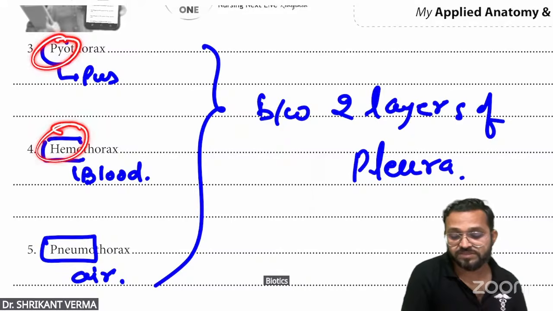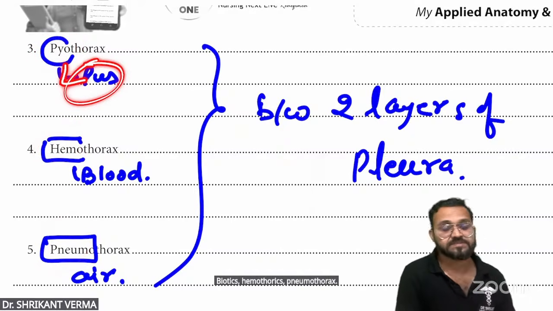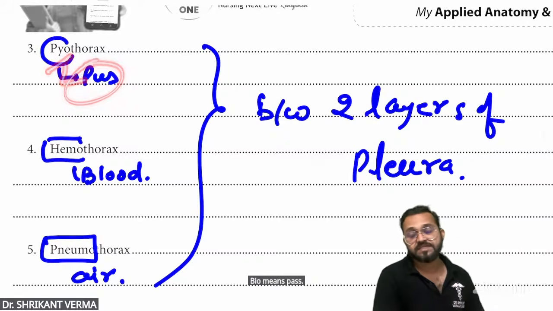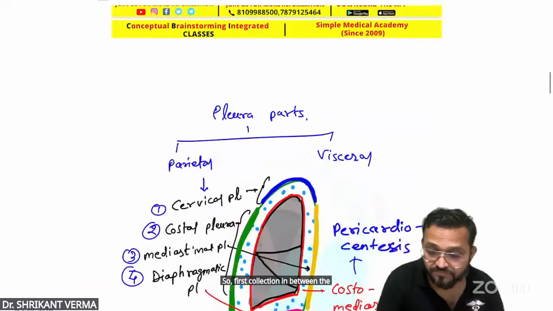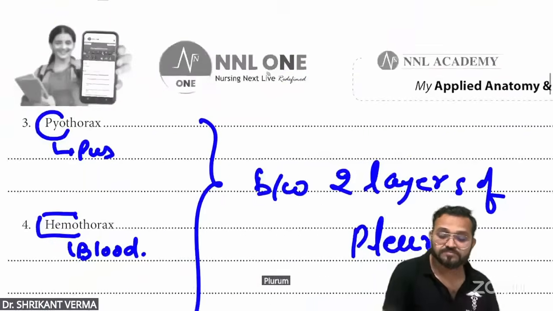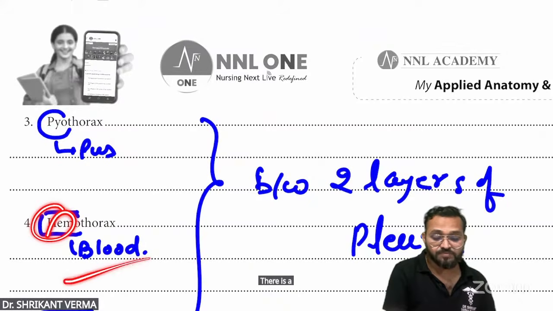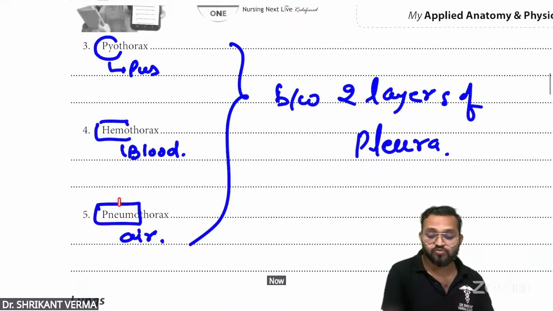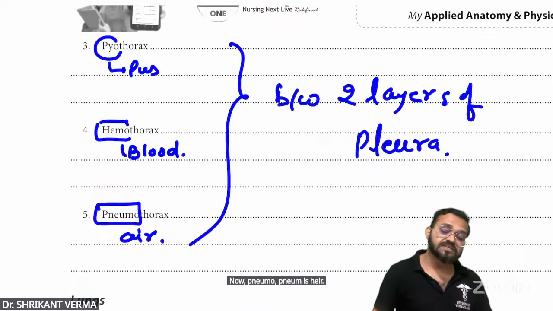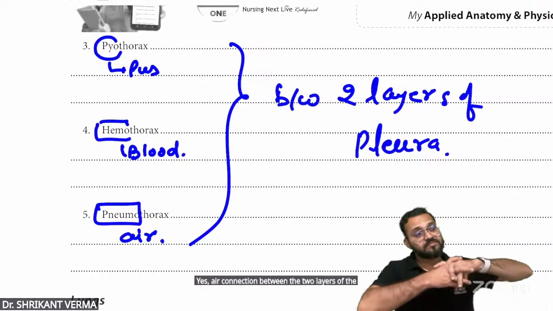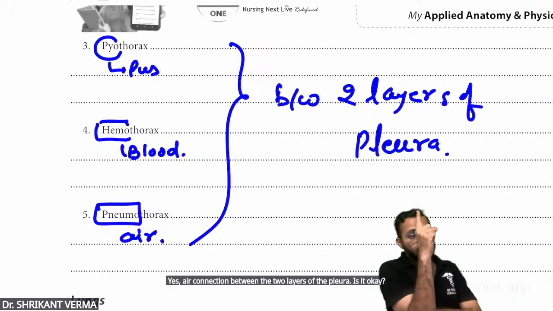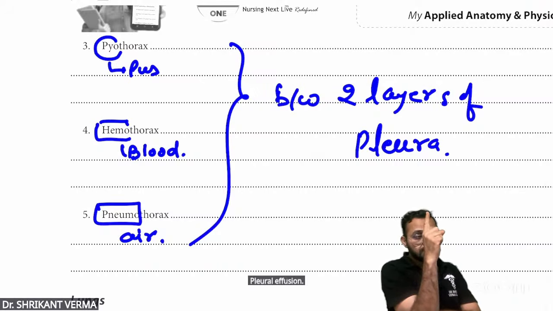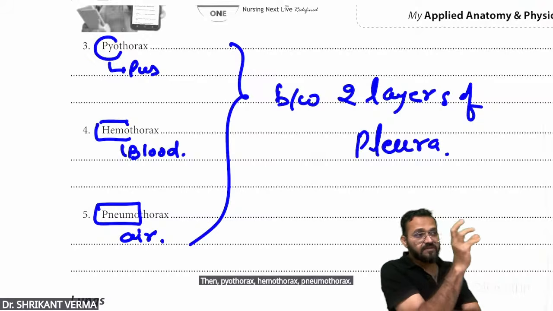Pyothorax, hemothorax, pneumothorax. Pyo means pus, so pus collection in between the pleura. Hemo means blood, blood collection between two layers of the pleura. Now pneumo means air, air collection between the two layers of the pleura. Is it okay? Pleural effusion. Then pyothorax, hemothorax, pneumothorax. Everything is hidden in the name.